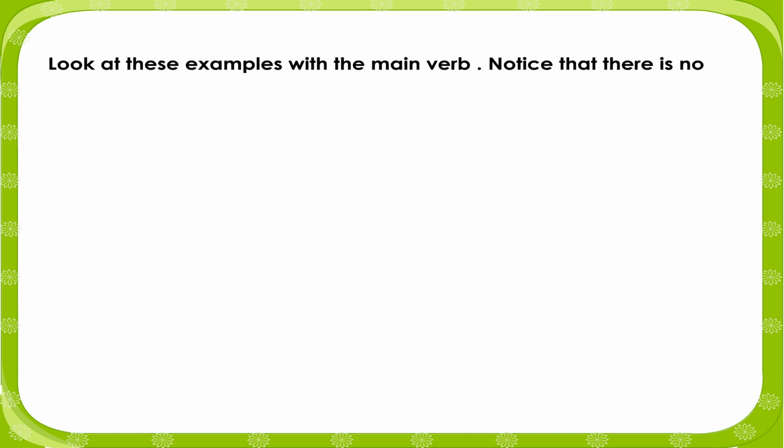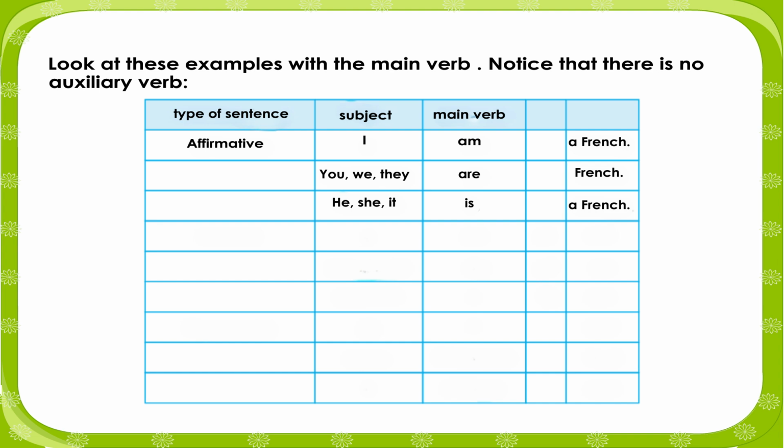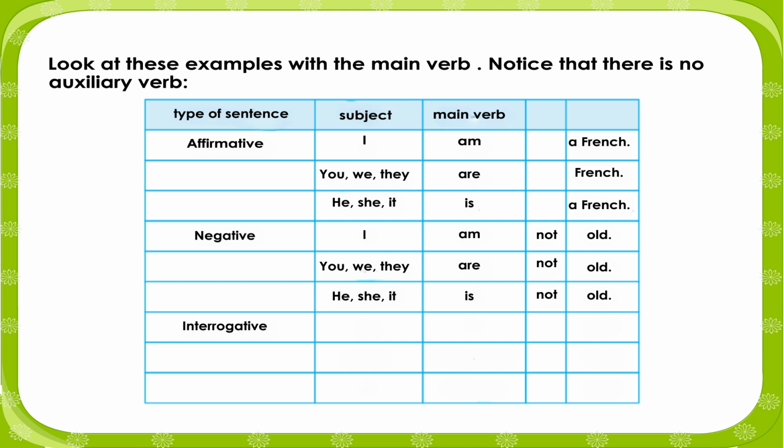Look at these examples with the main verb be. Notice that there is no auxiliary verb. Type of sentence: affirmative. Subject: I. Main verb: am. I am French. You, we, they are French. He, she, it is French. Negative: I am not old. You, we, they are not old. He, she, it is not old. Interrogative: am I late? Are you, we, they late? Is he, she, it late?